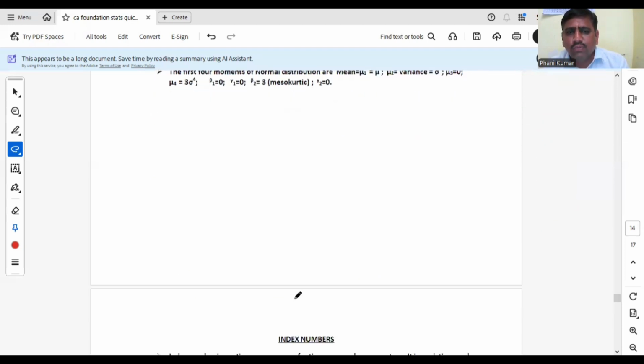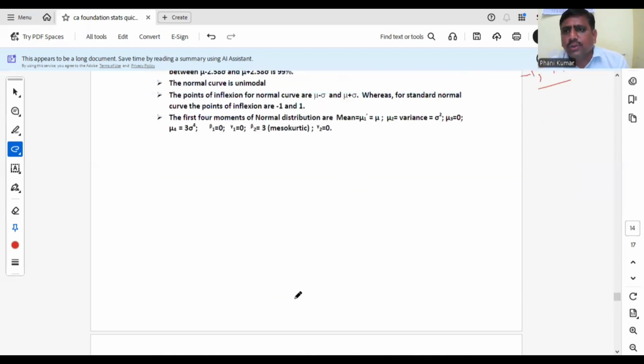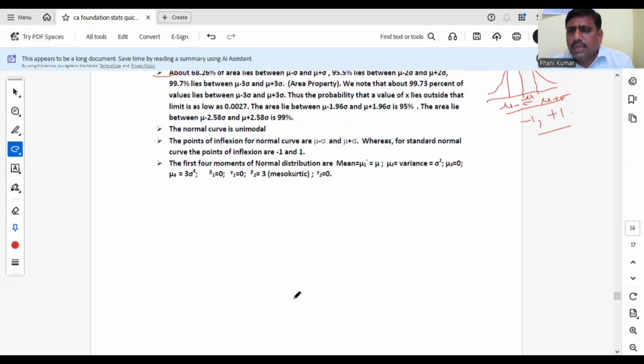So that is about distributions also. Please concentrate on theory. In statistics, the flexibility you have is that there is theory, there are problems.